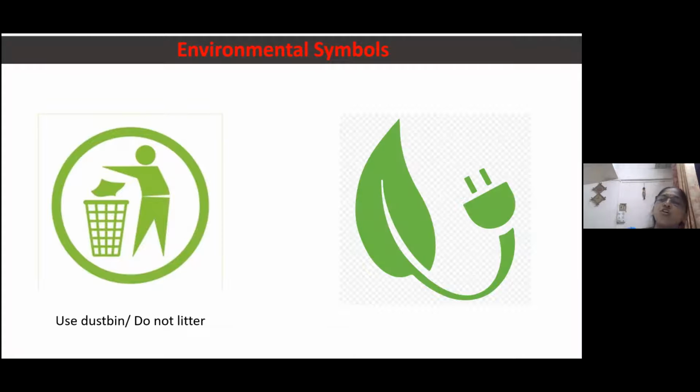Okay, now we will go for the next. See, here one leaf is there, and the leaf is connected to the, what is that? It's an electric pin. Yeah, electric charger. Means what? We have to use natural energy or natural resources. So it tells us to use green energy.